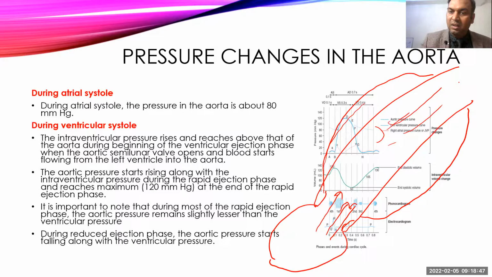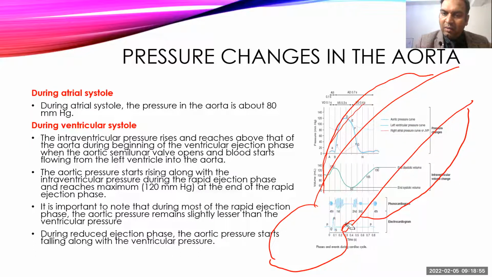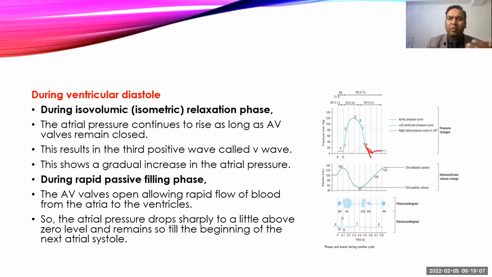So blood moves back and that will close the semilunar valve. The blood which flows back will bounce on this semilunar valve and move back, and that causes a sudden sharp rise in the pressure.